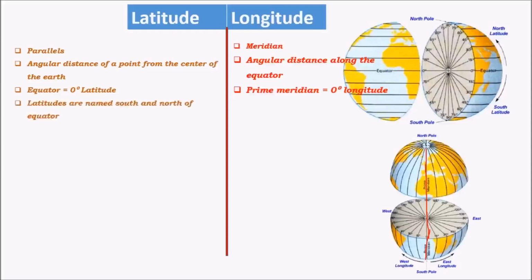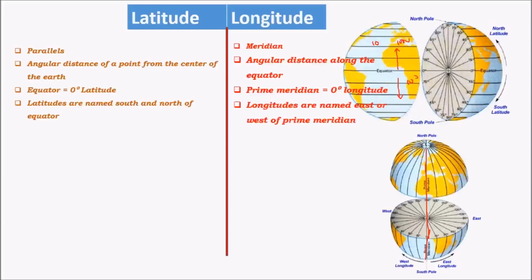Latitudes are named south and north of the equator, that is, when we consider a certain latitude, we name it by telling either its location is north of the equator or south of the equator. For example, if this makes a 10° angle with the center of the Earth, then it is called 10° north latitude. And the same thing if it's south of the equator, then it's called 10° south latitude.